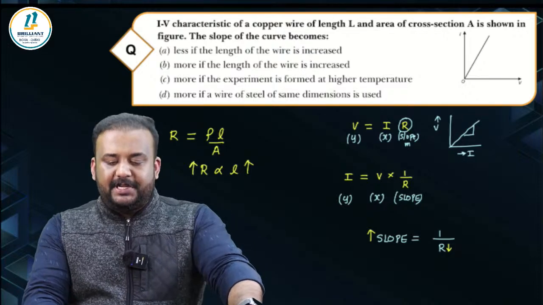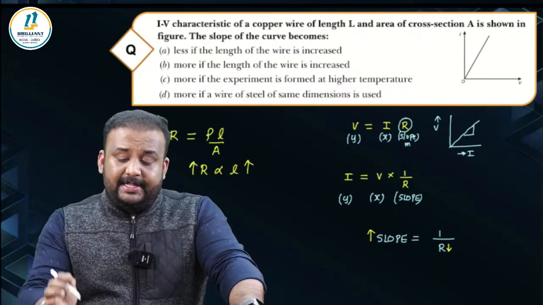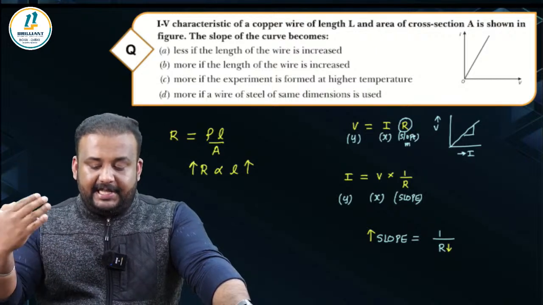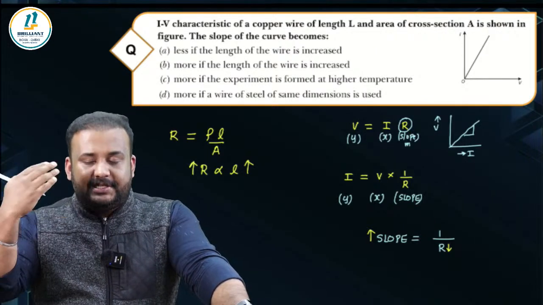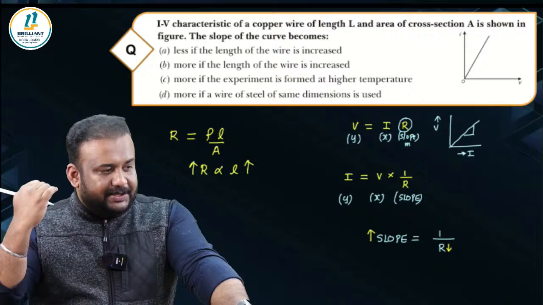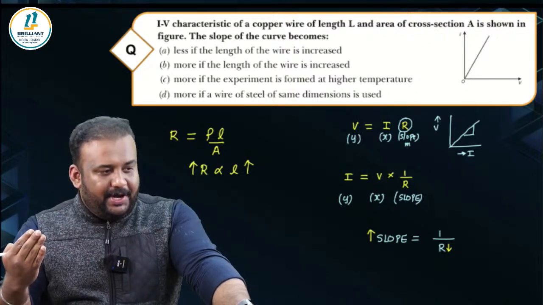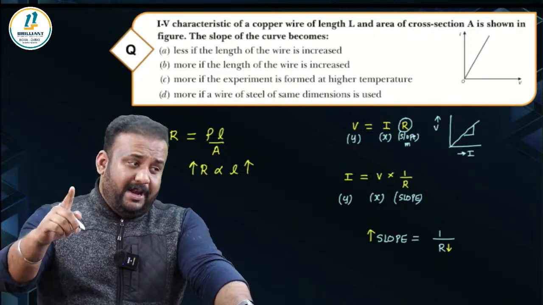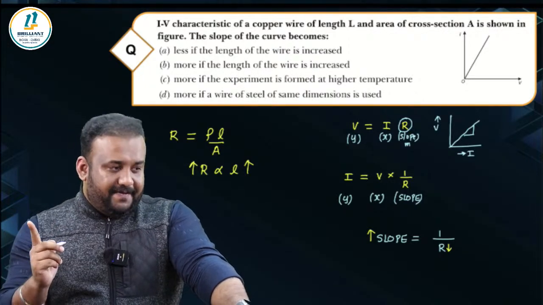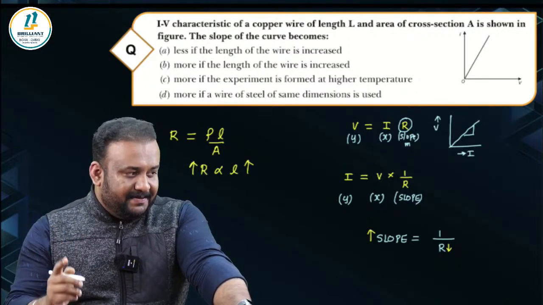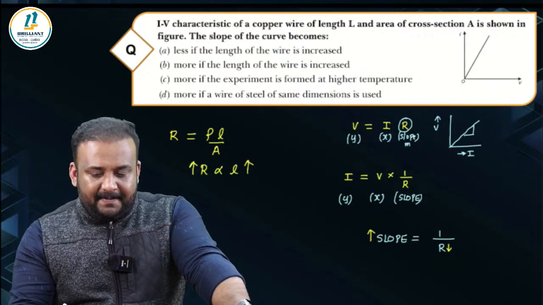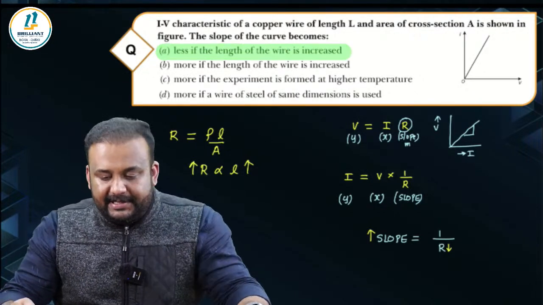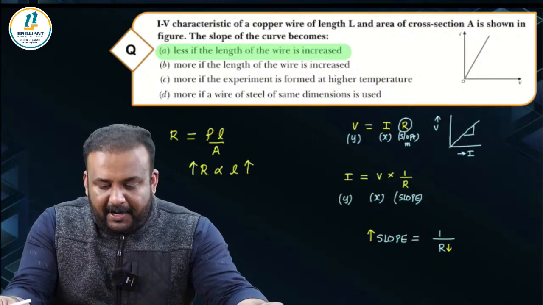So what do you think about option A? Option A says the slope of the curve becomes less if the length of the wire is increased. That is true. If you increase the length of the wire, the resistance is going to increase. If the resistance increases, the slope of the graph will obviously be lesser. But remember, this is for an I versus V graph. Is that clear to everyone?